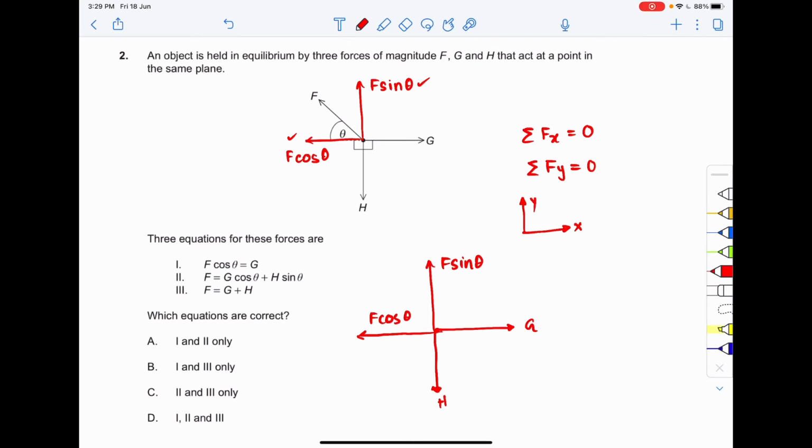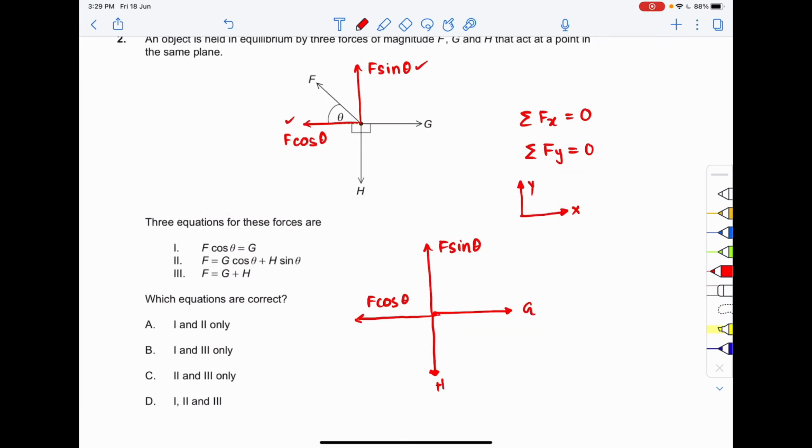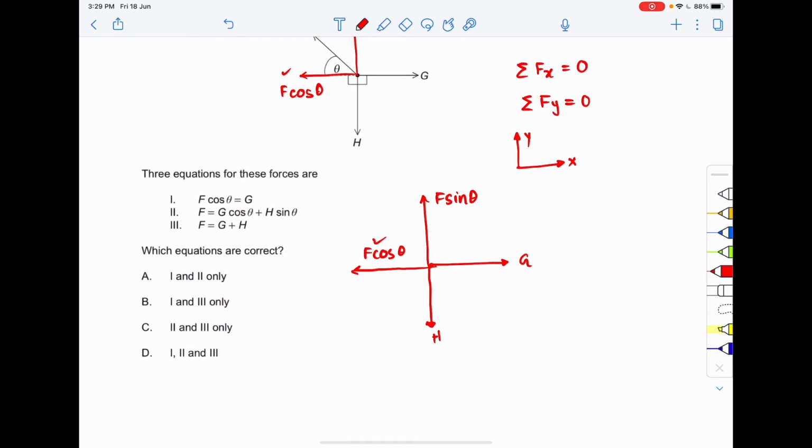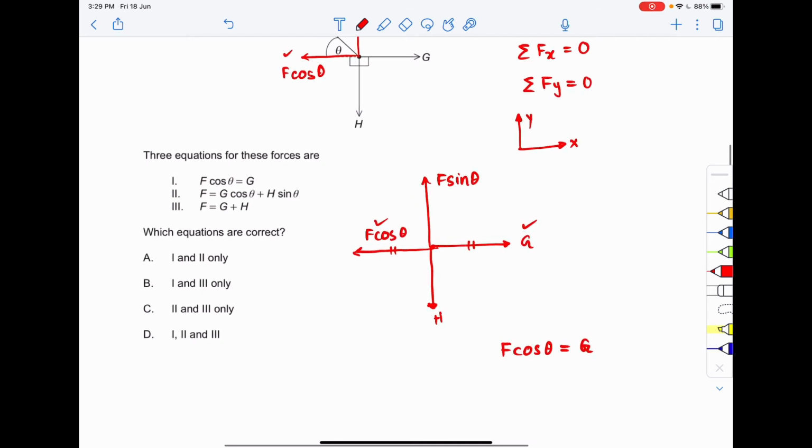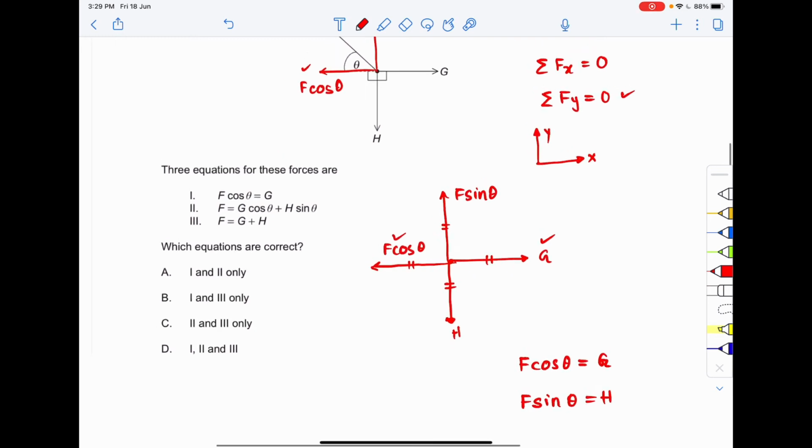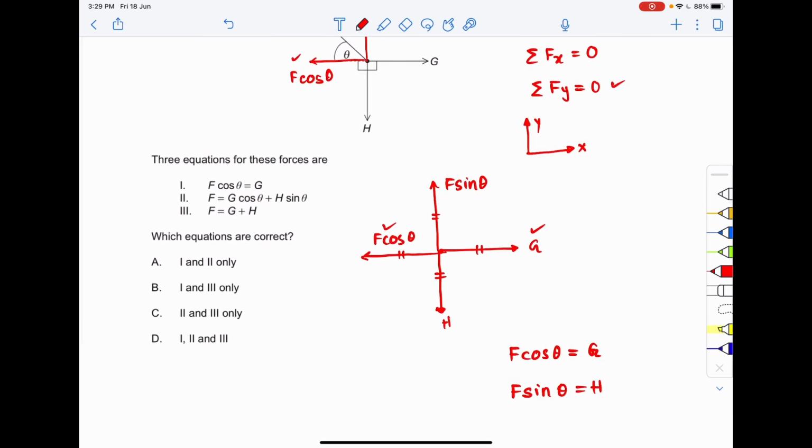The summation of net force along the x axis should be 0, so F cos theta should be equal to G, so that they cancel each other and we don't get any force along the x axis. Similarly, the net force along the y axis should be 0, so F sin theta should be equal to H. So the first option, F cos theta equal to G, is obviously correct.